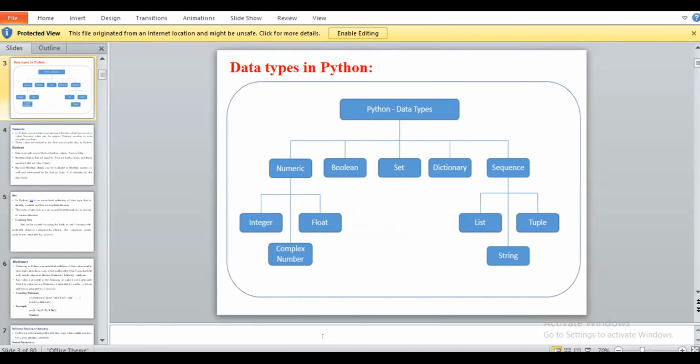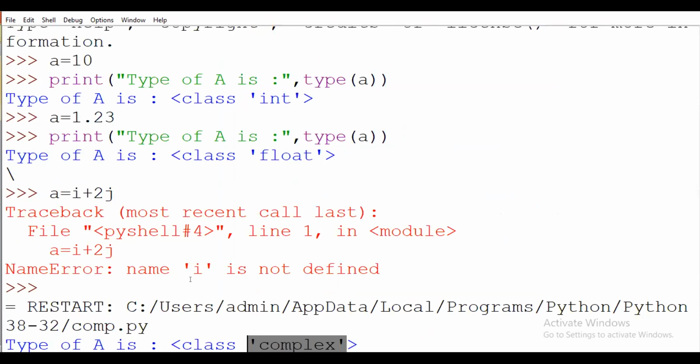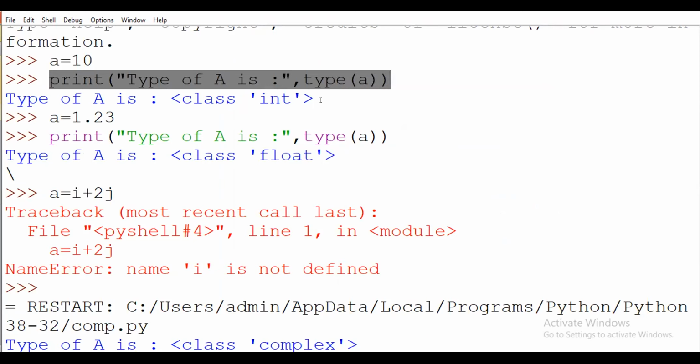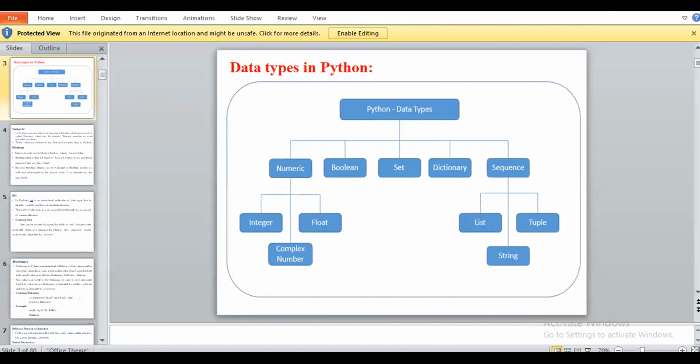That is how. So everyone understood how to find the integer data type, how to find float, and how to find the complex number. Okay. So you have to see here, in this part we are finding the integer data type. Here we are finding the float, and here we are finding the complex data type. So this will be the division of this numerical data. The numerical data type has three types: integer, float, and complex numbers. So all of you understood?